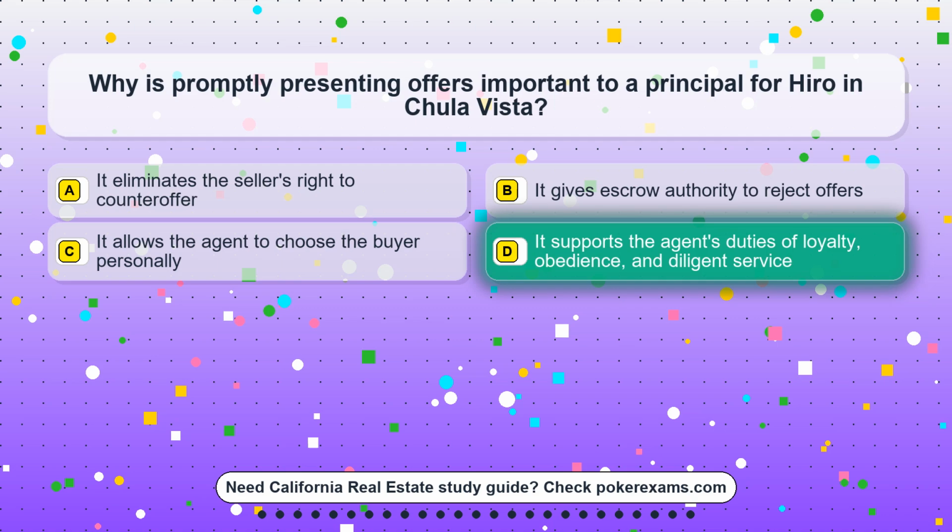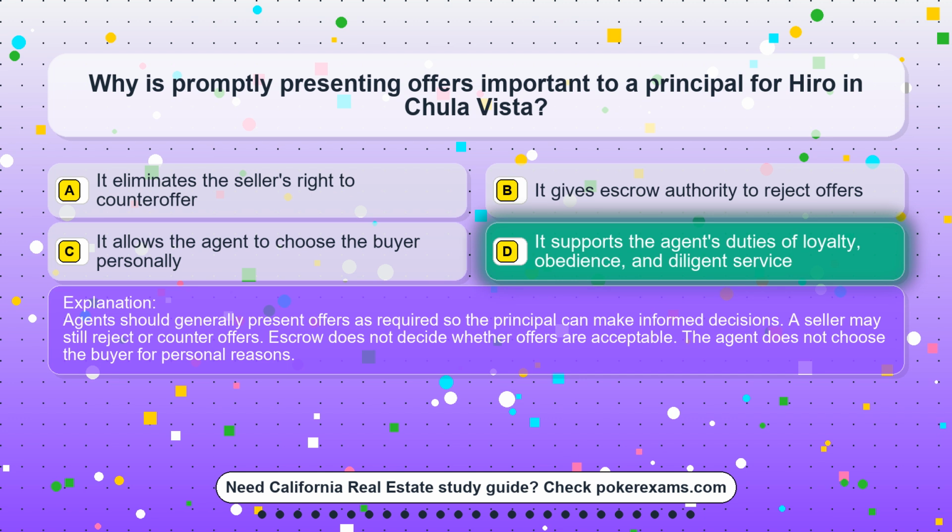The correct answer is option D. It supports the agent's duties of loyalty, obedience, and diligent service. Agents should generally present offers as required so the principal can make informed decisions. A seller may still reject or counter offers. Escrow does not decide whether offers are acceptable. The agent does not choose the buyer for personal reasons.